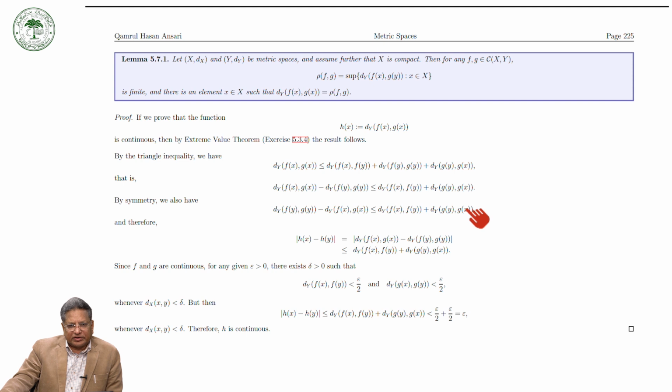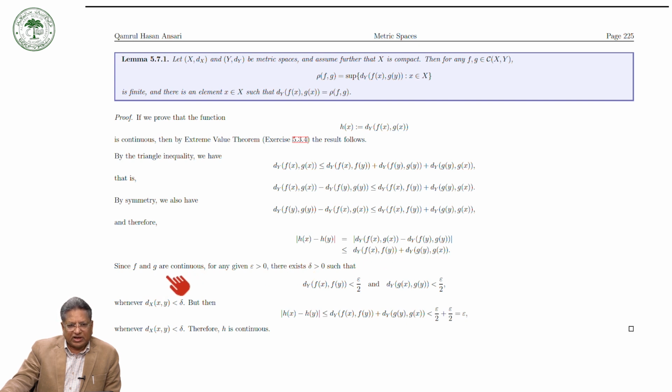Now what does this mean? This is your h of x, and this is your h of y, and this is your h of x. So the modulus of h(x) minus h(y) is equal to the modulus of this one, but the modulus of this is less than or equal to this plus this.